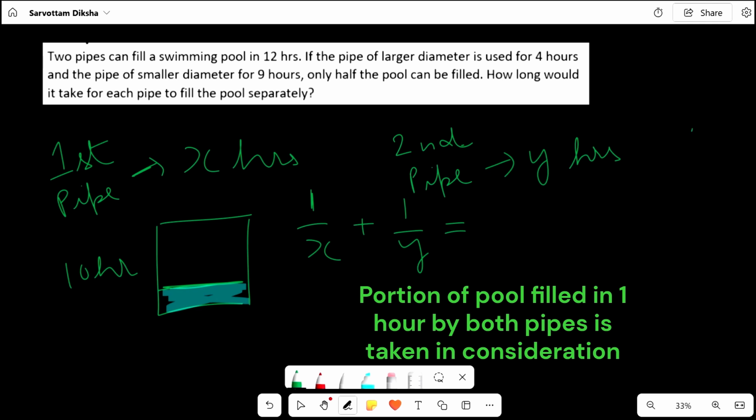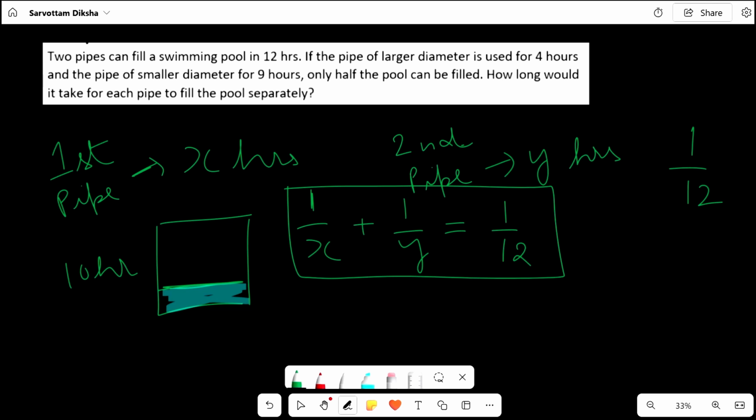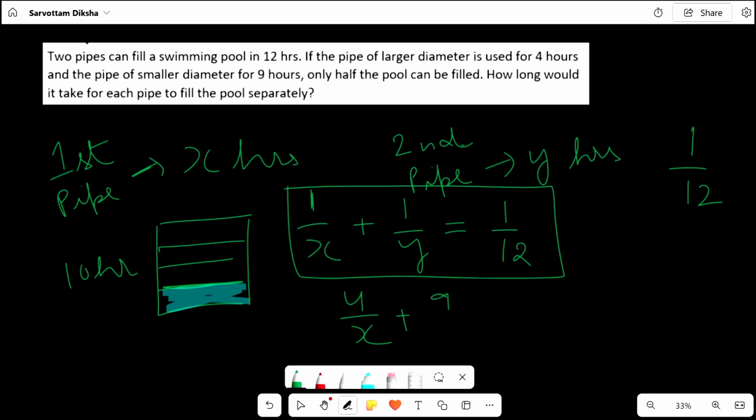Together they are taking 12 hours to fill the pool. So in 1 hour they will fill 1/12 of the portion. This is my equation. Definitely in 4 hours it will fill 4 by X of the pool. Actually, I am adding 1 by X four times and hence I get 4 by X. Similarly, the smaller pipe will fill 9 by Y portion of the pool in 9 hours.